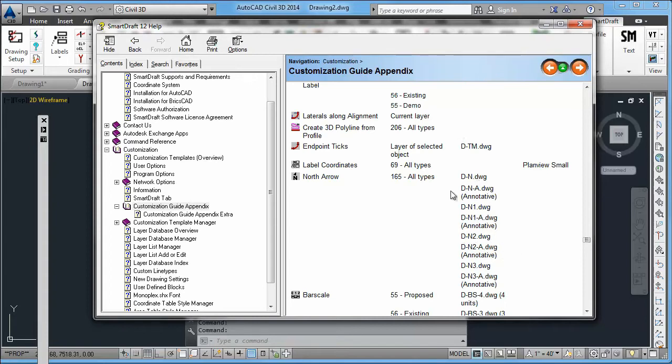So if you wanted to use your north arrows for any of those 4 north arrow options that the command allows, you would substitute your blocks, renaming them to these, and putting them into the customization template that you just created called company name. Also, if you want to control which layer it goes on, the layer index is 165.